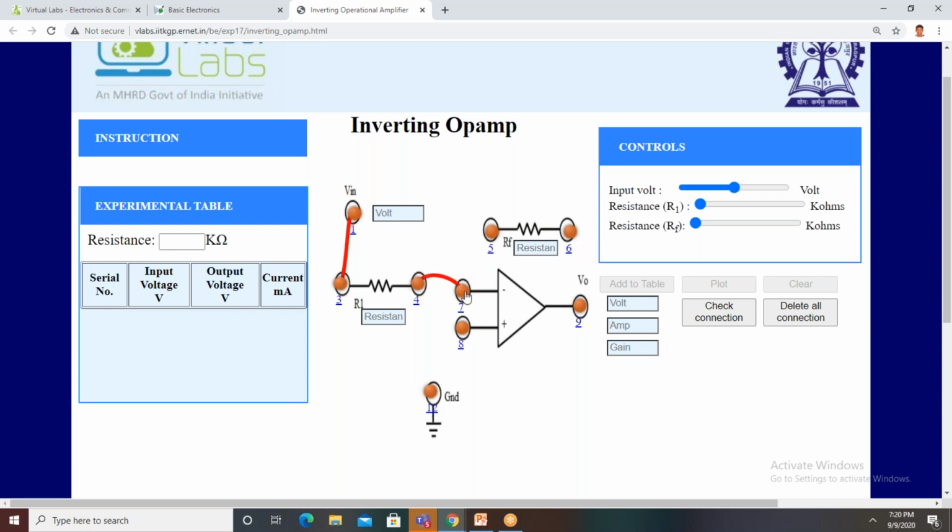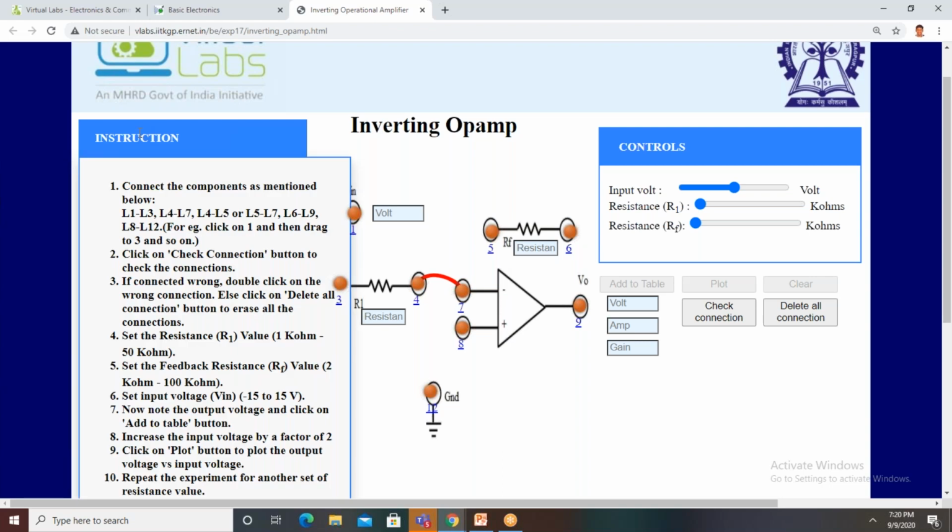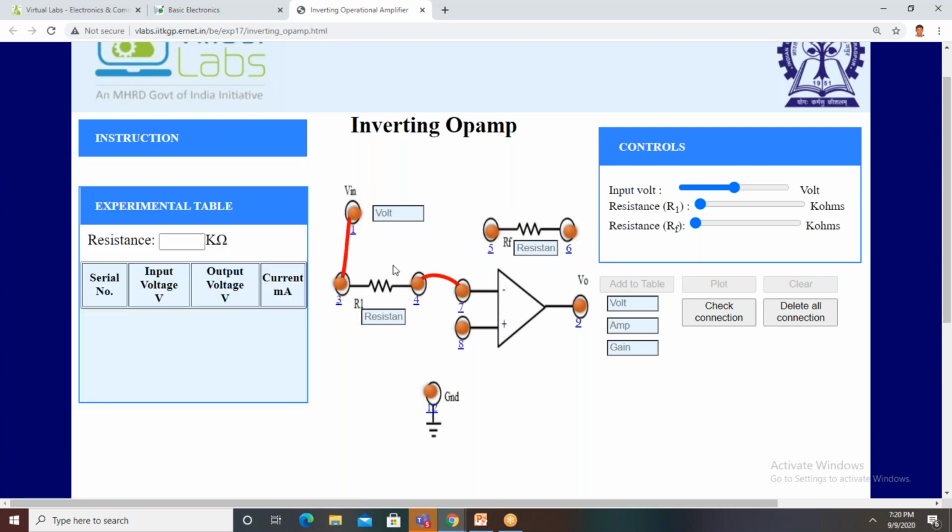Click on check connection. Yes, it is the right connection. The connections are right. Then set resistance 1, this is resistance 1, and the feedback resistance and input voltage. Then run this one, and we get the corresponding output.